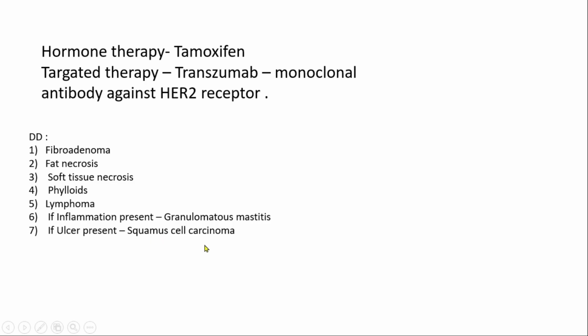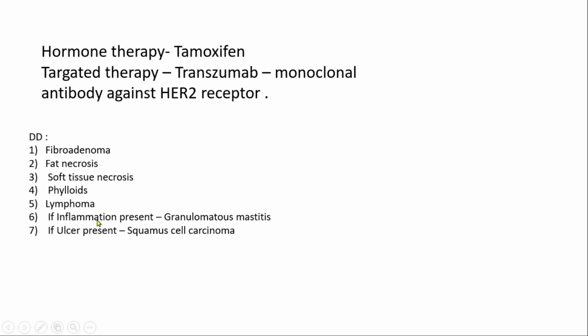But the interesting thing is when you present your history, if there is no relation with an ulcer, don't tell squamous cell carcinoma in the DD just because you are memorizing. If there is a small or movable lump, then call fibroadenoma as DD. And if there is a recurrent lump after radiation or surgery, then DD could be phyllodes.